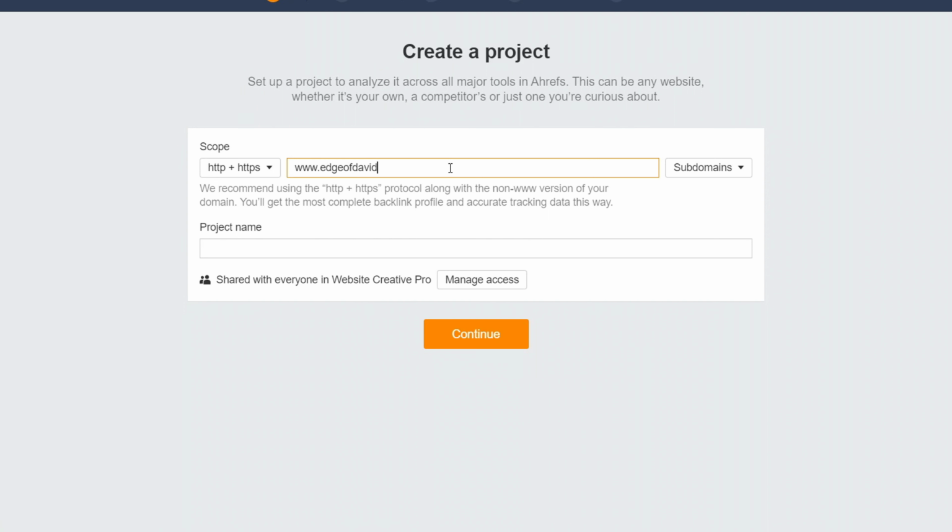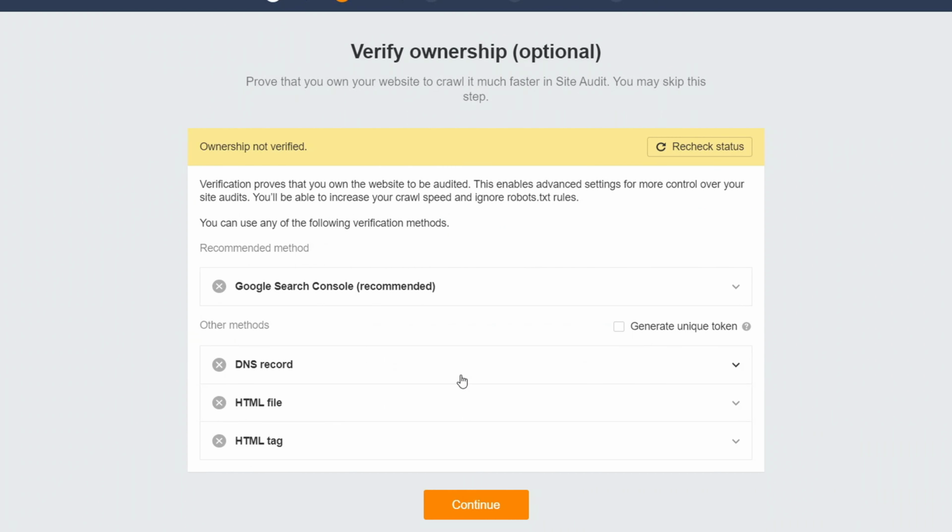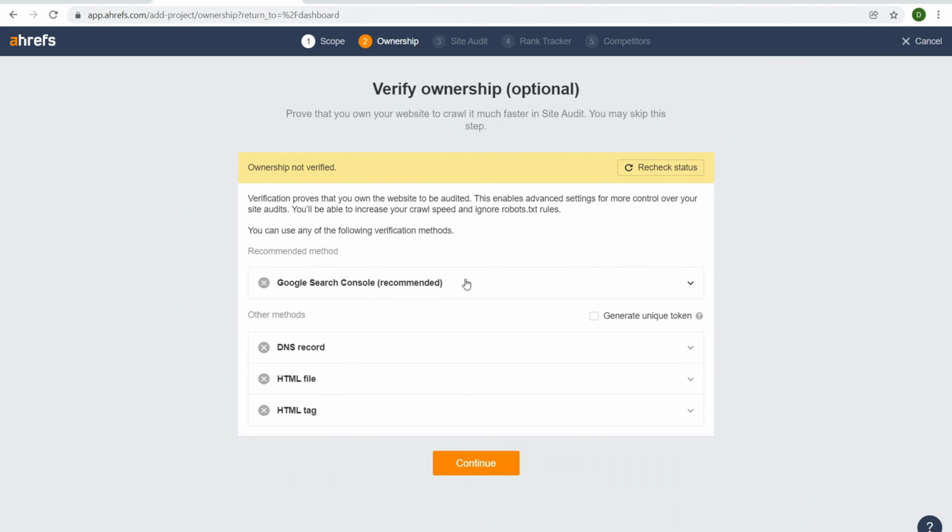All right, so we'll put this in right to there, and there we go. We'll click on, all right, Edge of David right there. Ahrefs is doing its best. So I'm currently logged into my email, and because I'm logged into my email over here, it makes everything really easy to verify. So Google Search Console is the recommended way. You should already have Google Search Console set up for your website before signing up to Ahrefs or Ubersuggest.